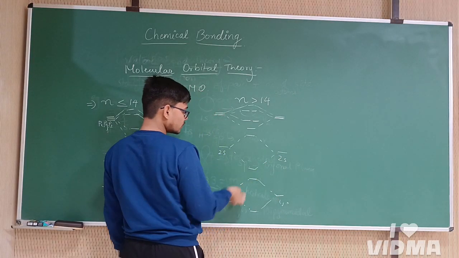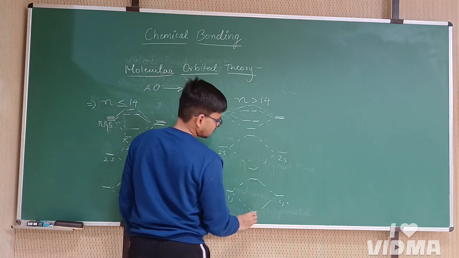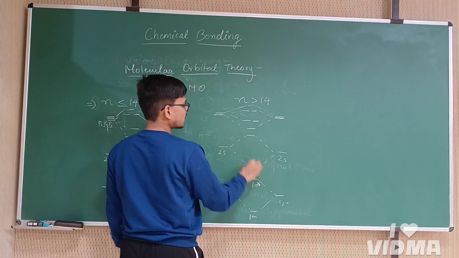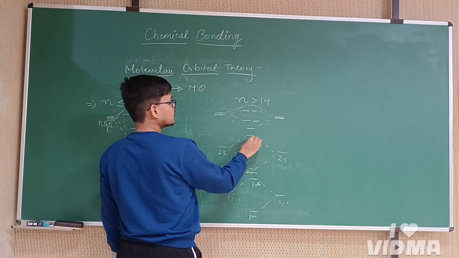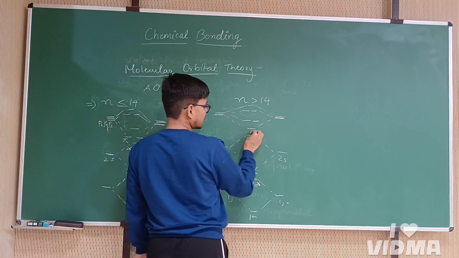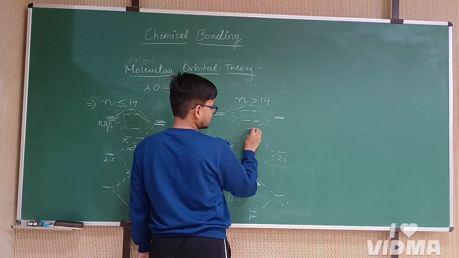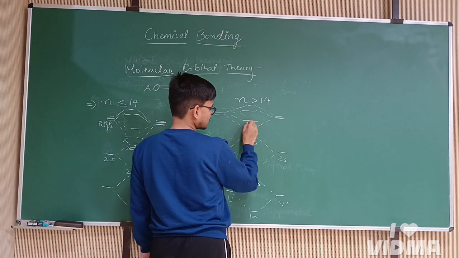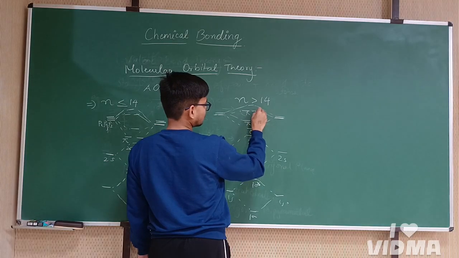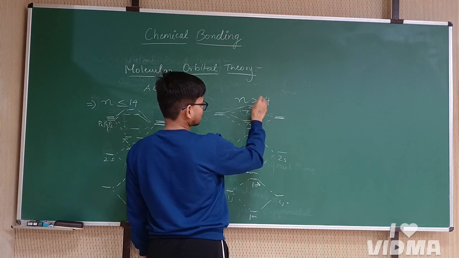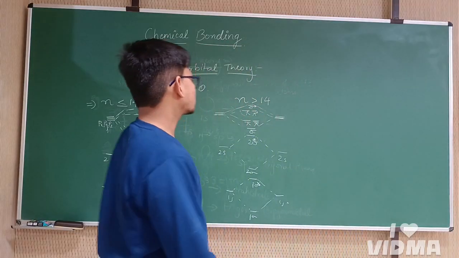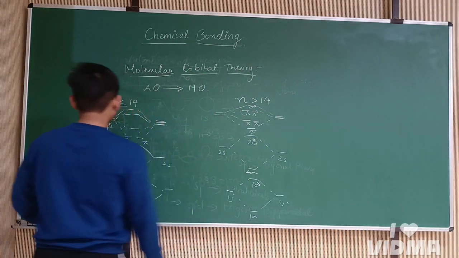So it will form 1 sigma, 1 sigma star, 2 sigma, 2 sigma star, then pz, or sigma, these are pi, these are pi star, and this is again sigma star. So this is about molecular orbital theory.